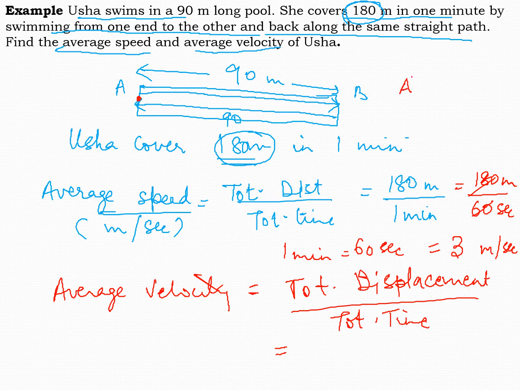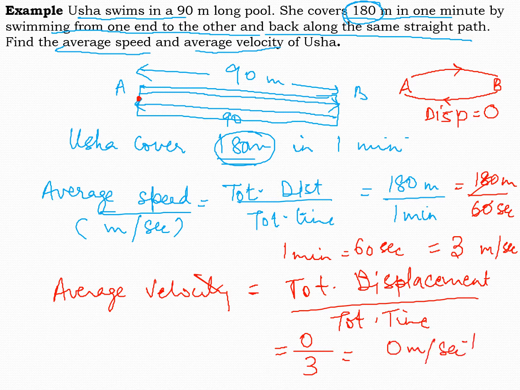Usha is going from A to B, and then coming back from B to A. So displacement here is 0, because initial and final are the same position. So total displacement is 0 by total time. So the average velocity is equal to 0 meter per second. Clear? You can see how the speed and velocity differ.